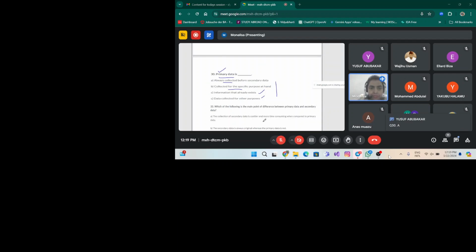C. Primary data. The correct option for this question is option B, right? Collected for a specific purpose at hand. So at hand means at the first hand. So primary data is the data